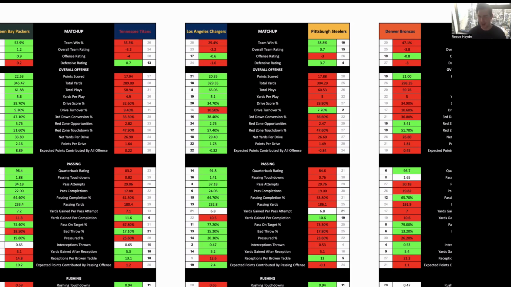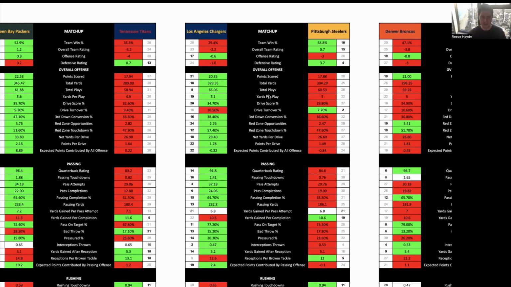The LA Chargers at Pittsburgh. The Pittsburgh Steelers are -2.5 for this game. It opened up at -1, and the total opened at 43.5 and has moved down to 35 as it currently stands. Pittsburgh's definitely improved this season so far.